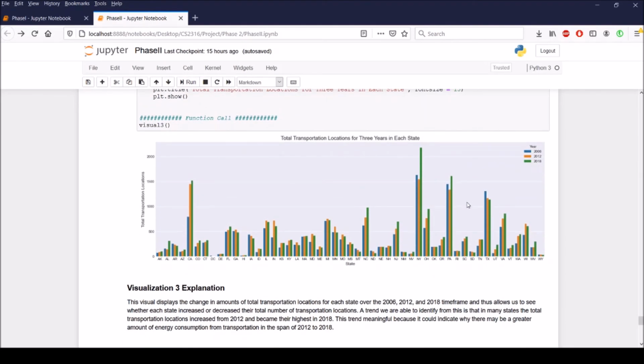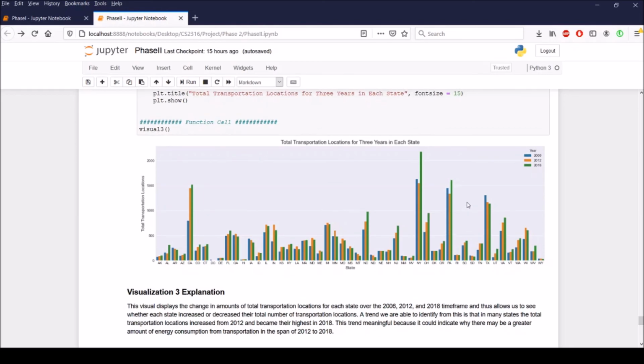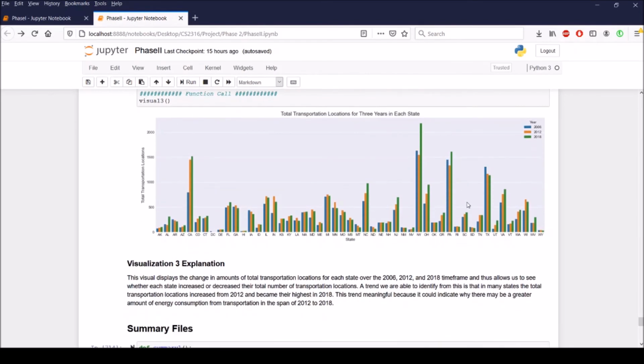And in conclusion, I was able to learn that most transportation trends do align with energy consumption trends in the US, as shown by the explanations for insights and visualizations. And this holistically means that the US is being distinctly impacted by the transportation sector in regards to energy consumption specifically.